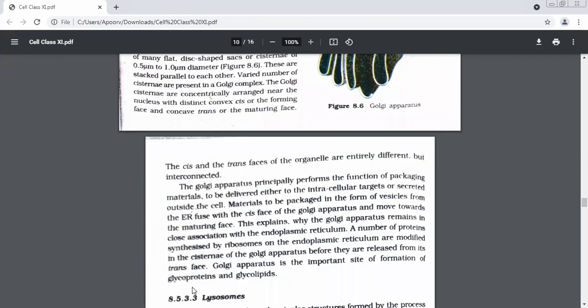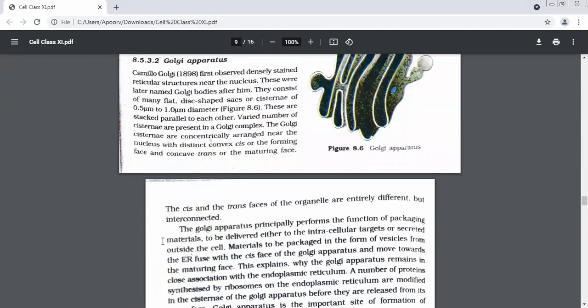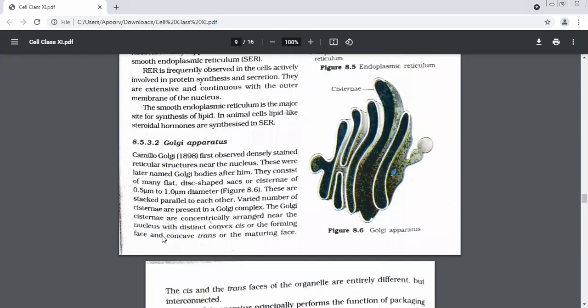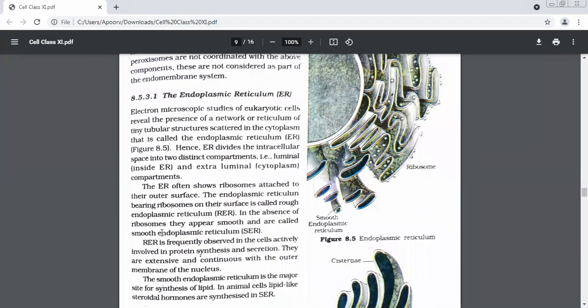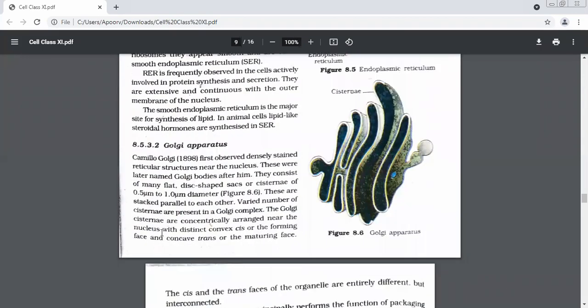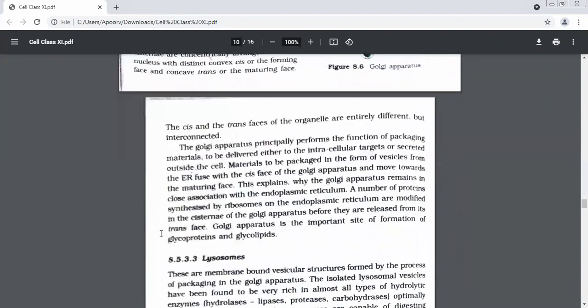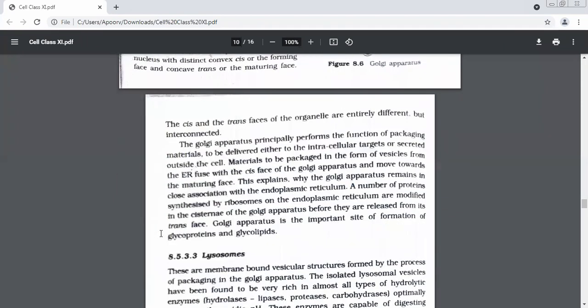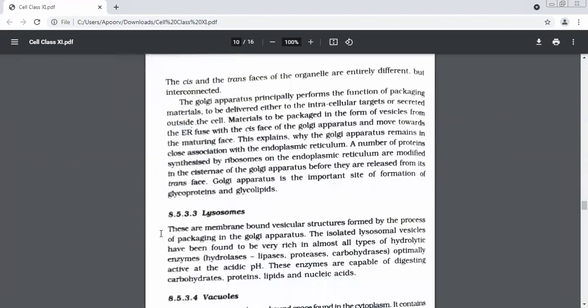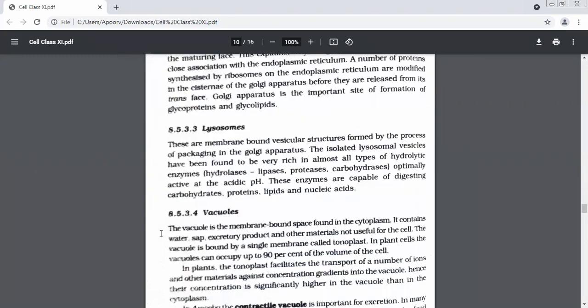Glycoproteins and glycolipids. So we said Golgi is always going to be attached to which part? ER, because the material that they are going to receive is from ER. Good. So that is why they are always fused with each other. They are in close association with each other.